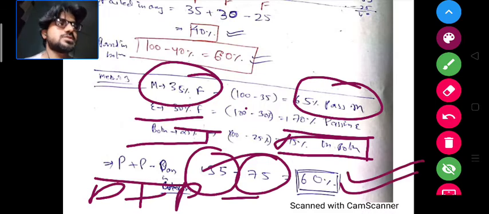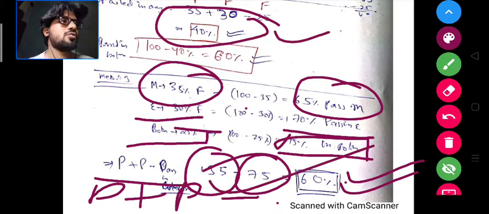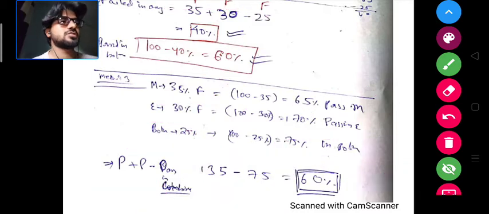So this 60% you can either get by subtracting, like here 100 minus 40, or you can calculate it directly. So I have told you the 3 methods of doing this question. Okay, now you can do the rest of the part also. Thank you.